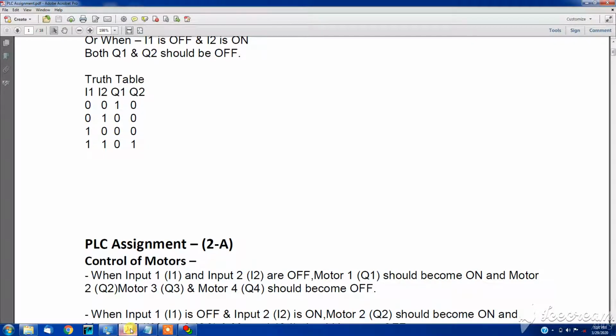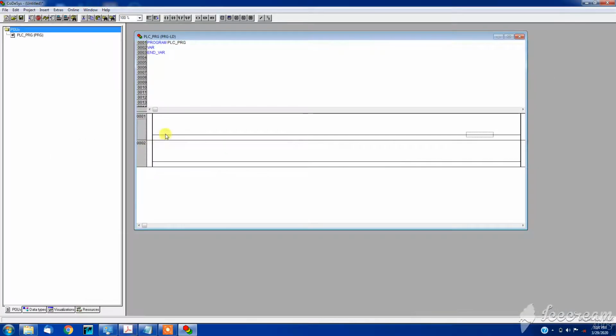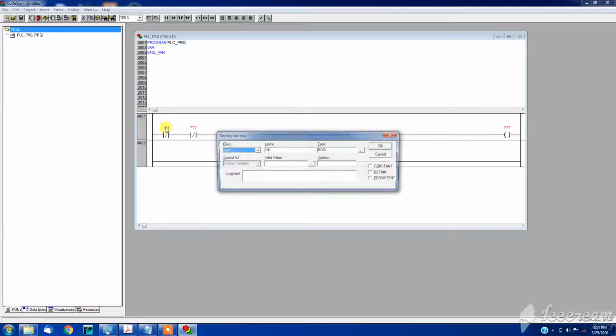We will write logic for that. When both are false, that is when both inputs are low, my output 1 should be high. So we will assign the variable name input1.